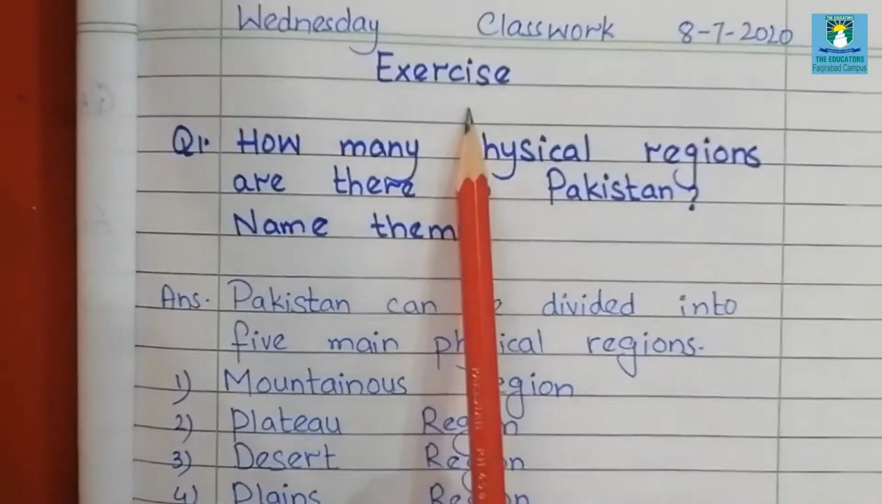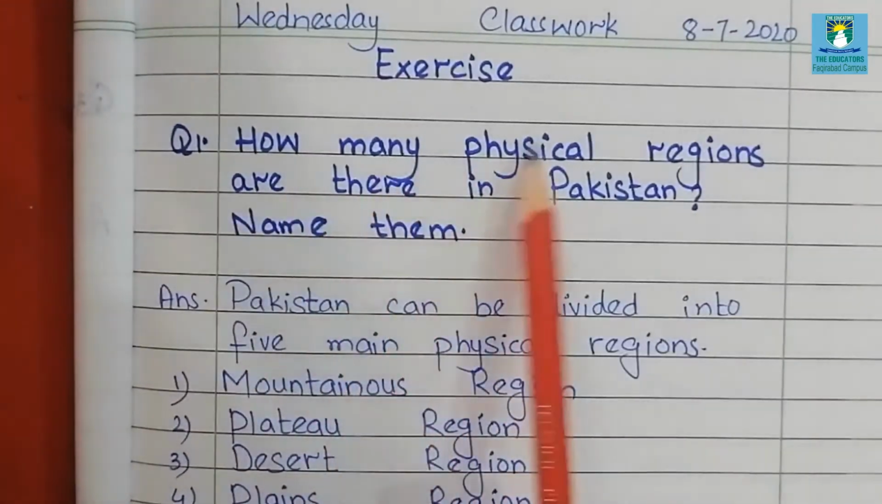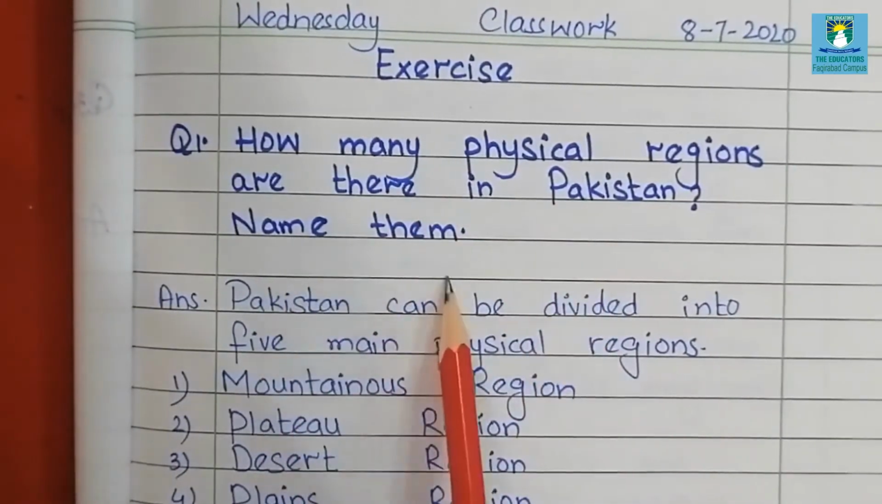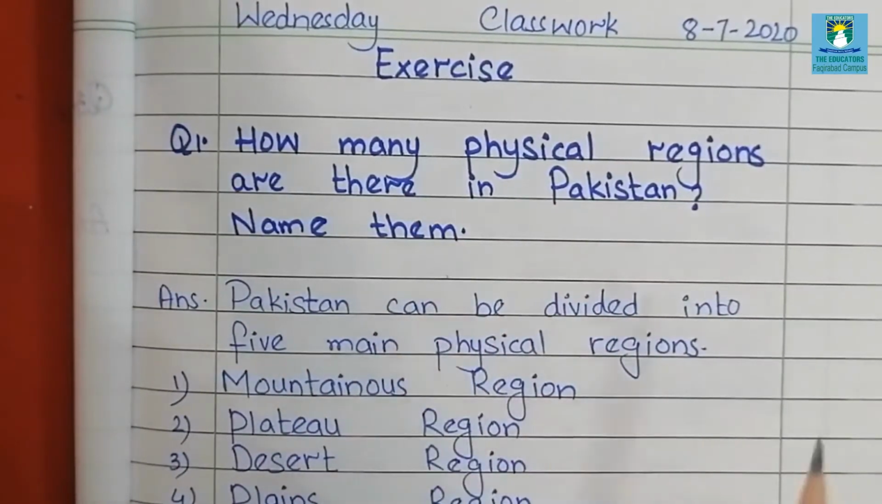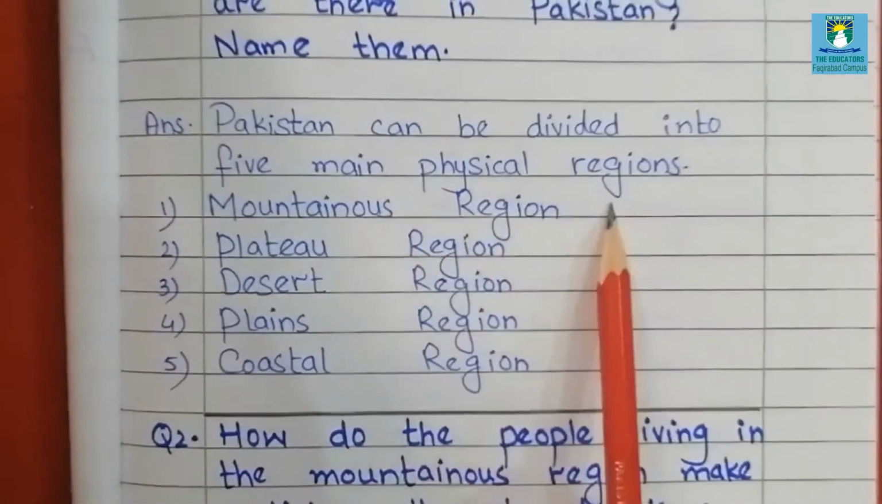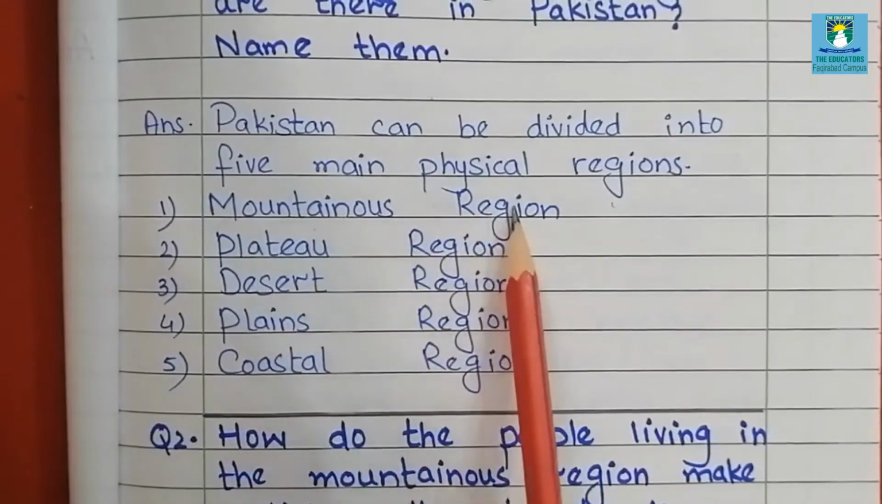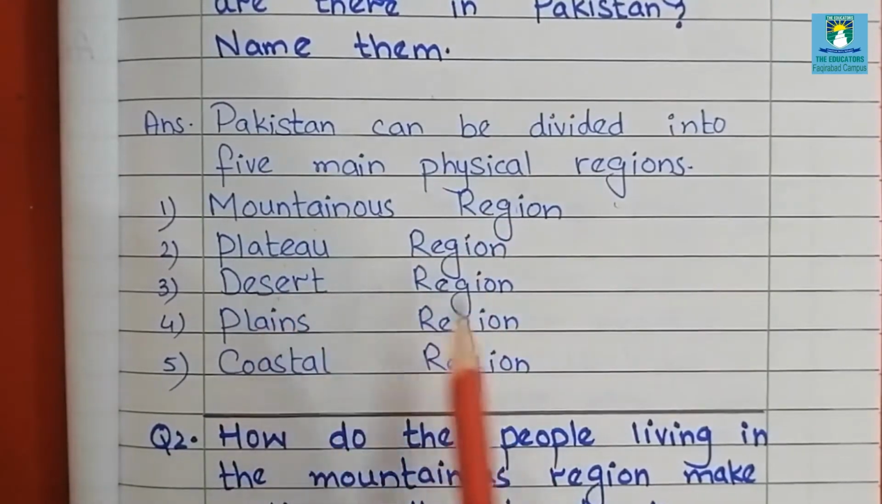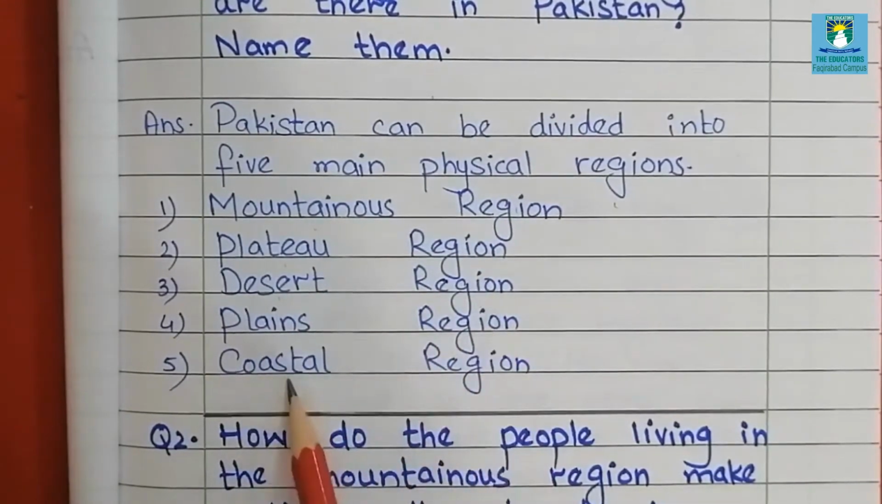Write down the heading Exercise. Question number 1 is how many physical regions are there in Pakistan? Name them. We have to write only names. As we have studied, Pakistan can be divided into 5 main physical regions, and the names are mountainous region, plateau region, desert region, plains region and coastal region.